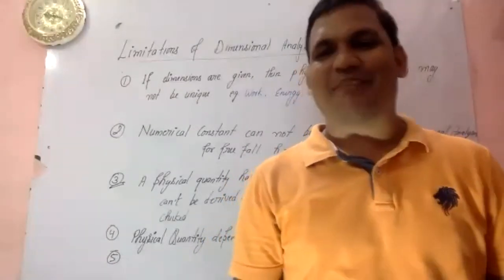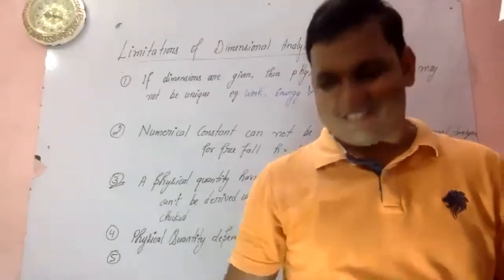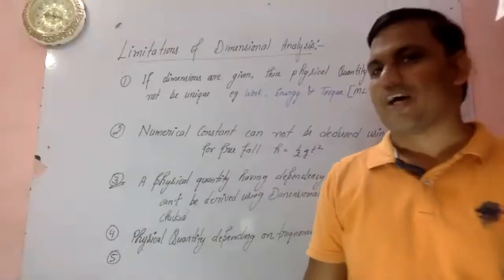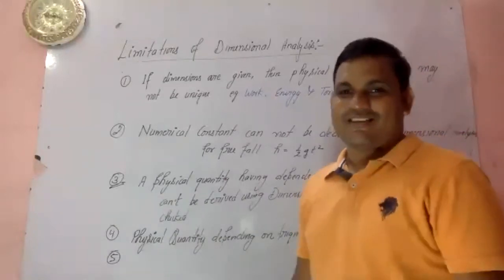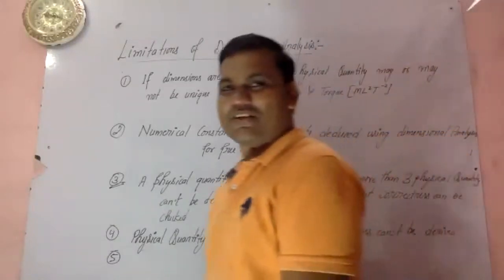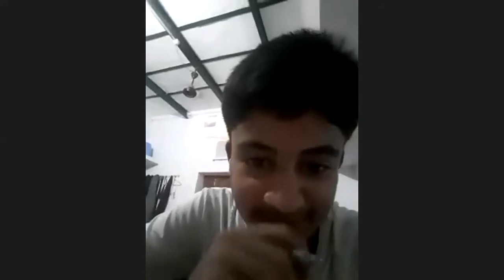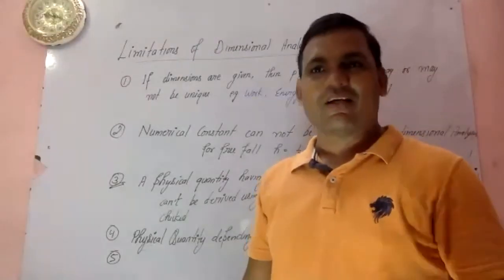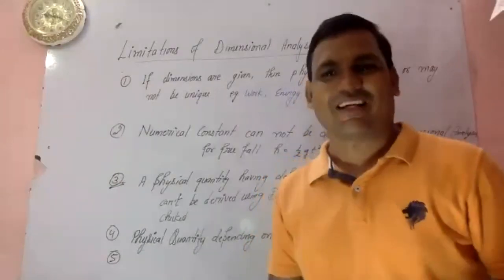Is there any person unable to see the letters written on the whiteboard? Okay, I think there is not any person. Kindly adjust for a week. From next week onwards, I will be using the writing pad, so that will be quite visible to all of you.